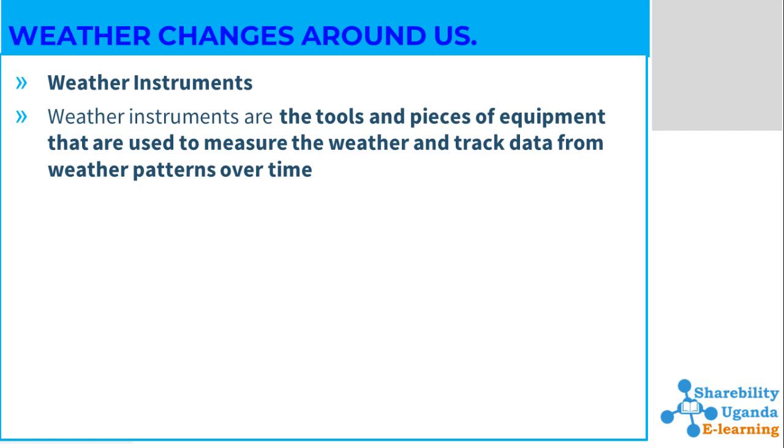Let us look at weather instruments or the tools that we use to determine the state of the weather in a given area. Weather instruments are the tools and pieces of equipment that are used to measure the weather and track data from weather patterns over time. They are the tools that we use to capture the state of the weather in a given location.